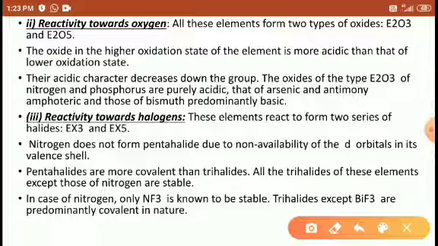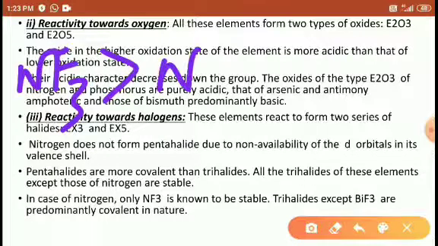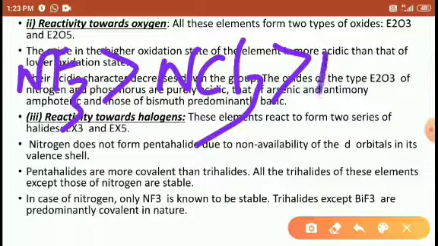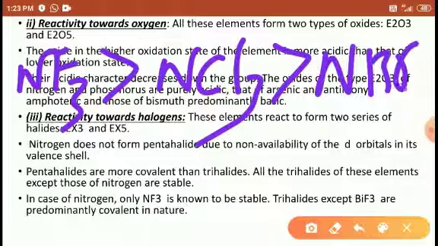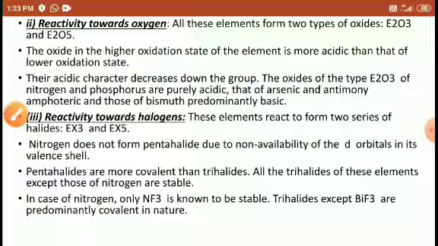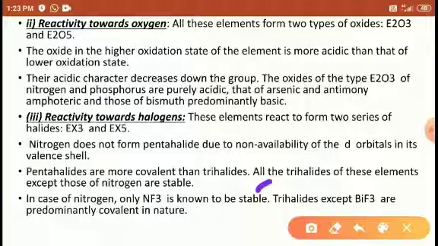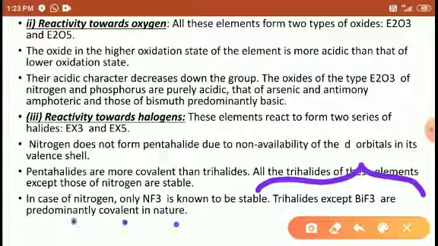But when you compare, NF3 is more stable than NCl3, and NCl3 is more stable than NBr3, like this. The trihalides of bismuth, such as bismuth trifluoride, are predominantly covalent in nature because bismuth is a metal. That's why it forms covalent bonds.